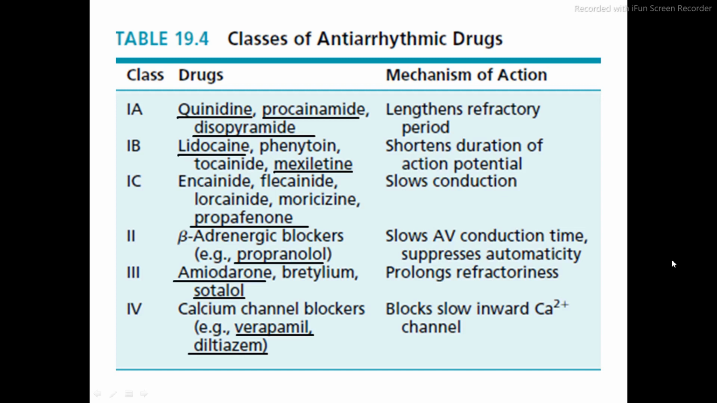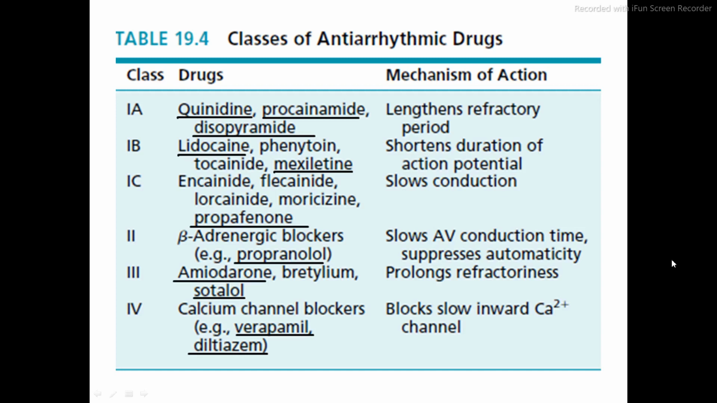Then 1B class में कौन से ड्रग है? That is lidocaine and mexiletine. They shorten the duration of action potential. Then 1C में एक ही ड्रग है, that is propafenone. The mechanism of action is it slows down the conduction. Then class 2 is the beta adrenergic blocker. Example is propranolol. It slows down the AV conduction time and suppresses automaticity.